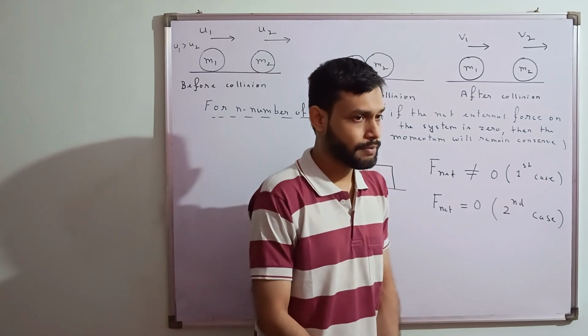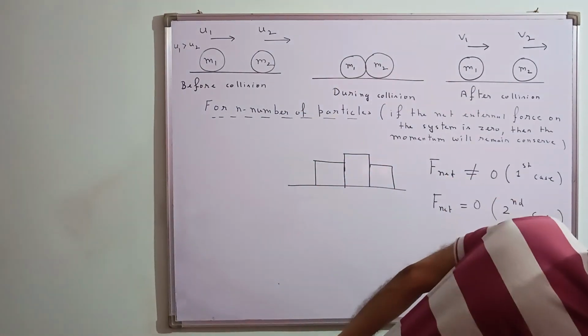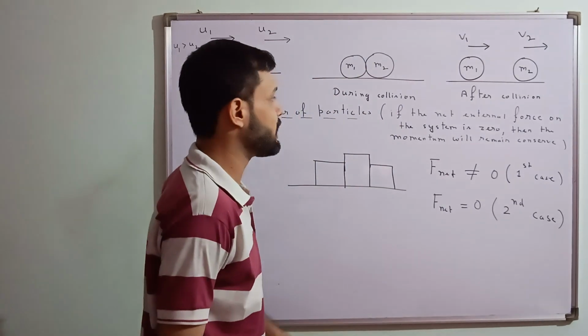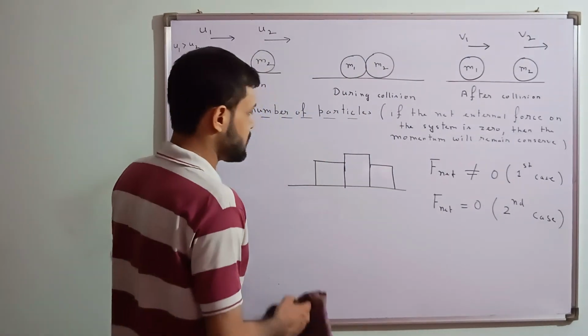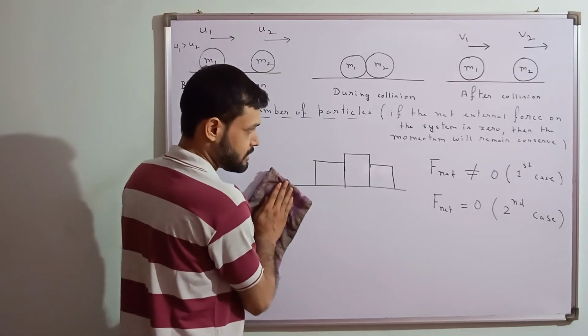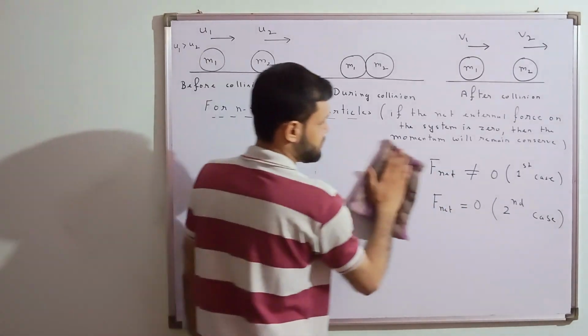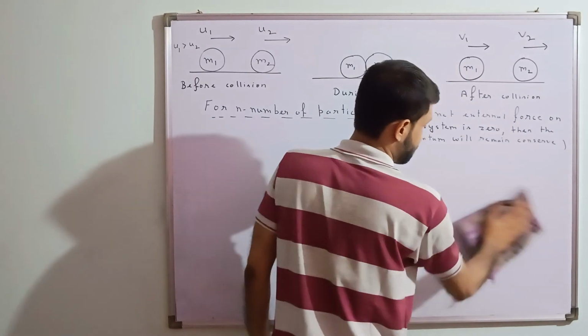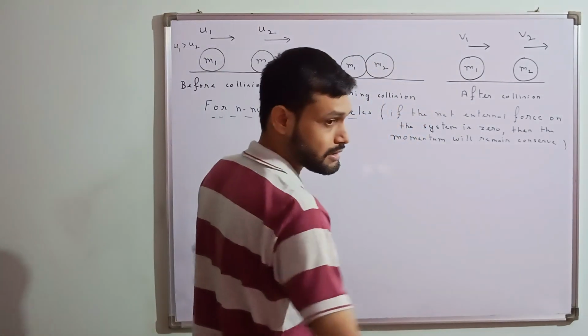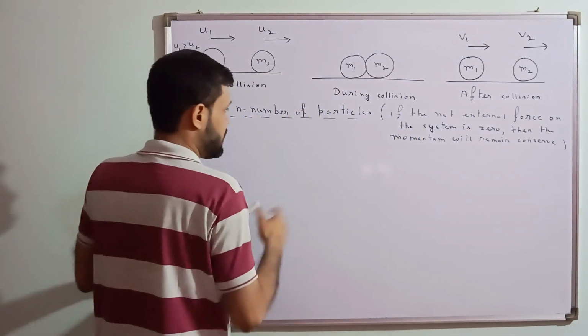Now consider this example for n number of particles. If I consider this system for n number of particles, I will have to do the conservation of momentum for n particles.